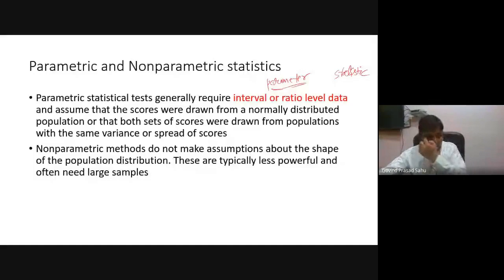For example, the per capita GDP of this country corresponds to the whole population of this nation, so that is a parameter. Life expectancy of the whole population, which we can get from the census, is also a parameter.